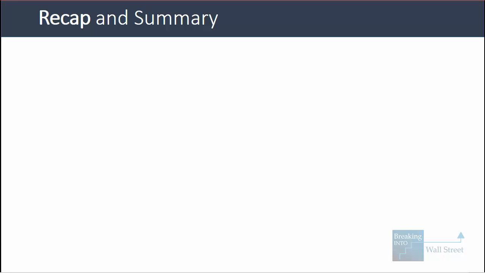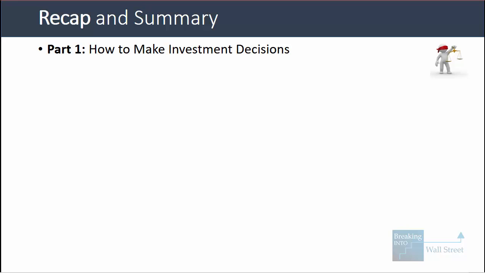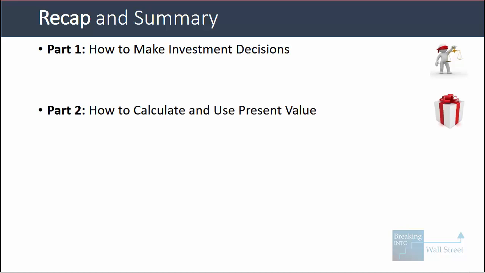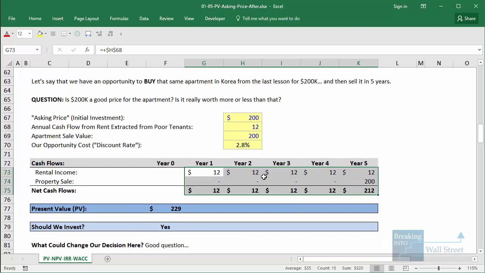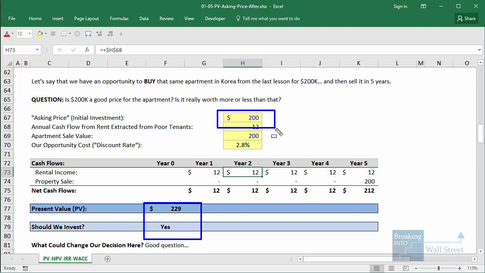Let's do a quick recap and summary. With how to make investment decisions, you can compare the intrinsic value to the asking price and invest if the asking price is less than the intrinsic value, or you can compare the potential returns to the opportunity cost and invest if the potential returns exceed the opportunity cost. To calculate and use the present value, the typical approach is to project the cash flows from an asset or company, discount them to their present value based on the discount rate, or your opportunity cost in this case, and then compare that to the asking price. And if the present value is greater than the asking price, or the asking price is less than the present value, then you invest. Otherwise, you do not invest.